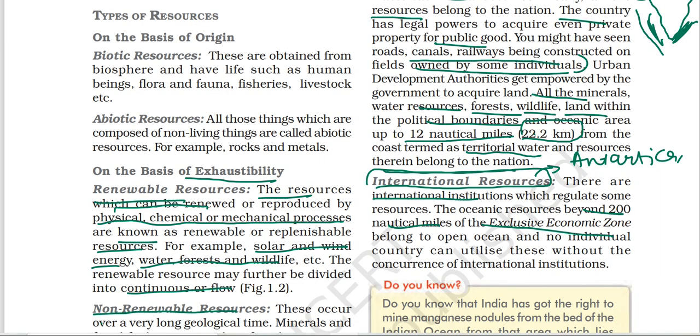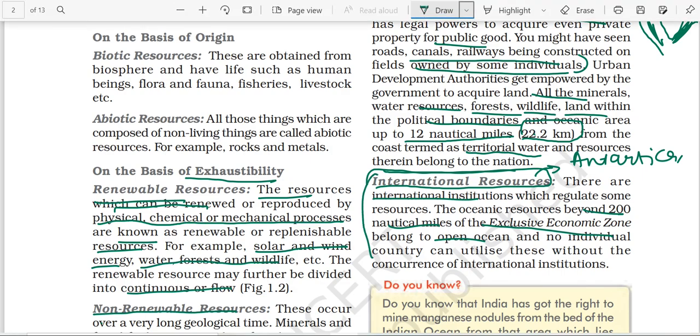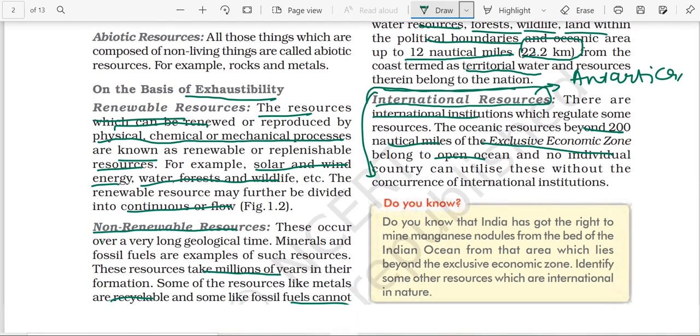As I said, beyond it is the open ocean. No individual country can utilize this without the permission of the international institution. International resources, owned by international organizations like the UNO, include Antarctica, open ocean, outer space, atmosphere. They all are examples of international resources. Fine.